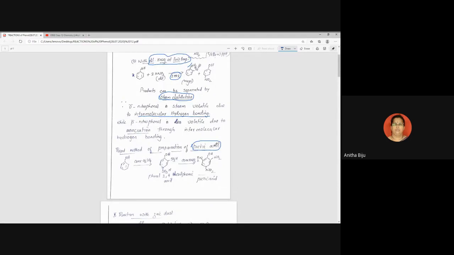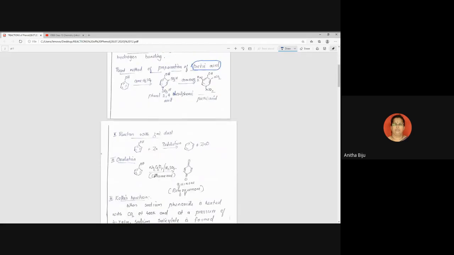Now we will come to the next property. Only the equation is sufficient in this case. Okay, in these 2 cases also equations are important. Explanation is not important. This is important for conversion reactions. How will you convert phenol into benzene? Write the question first. Reaction heading you can put reaction with zinc dust. And in bracket you can write how to convert phenol to benzene. How will you convert phenol into benzene? So then write the equation only.